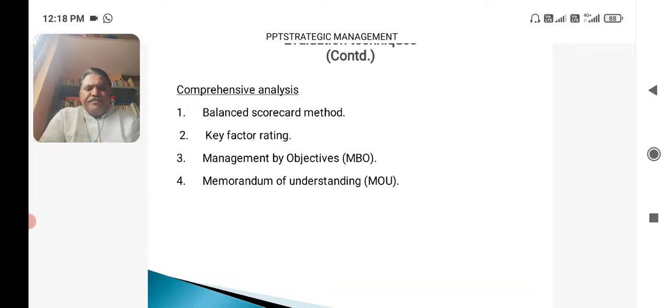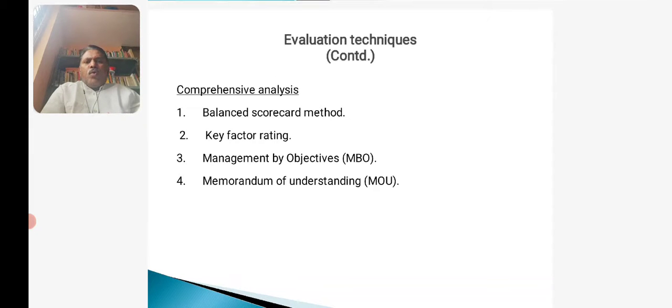Cycle time. What is the time taken to convert cash into cash? What is the cycle required to convert raw material into finished goods per unit of products?